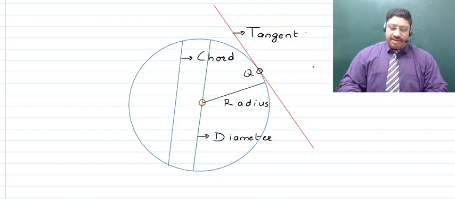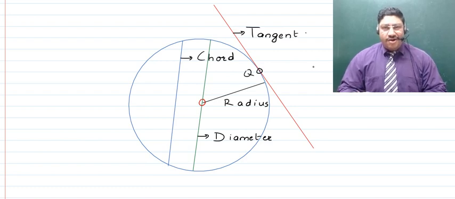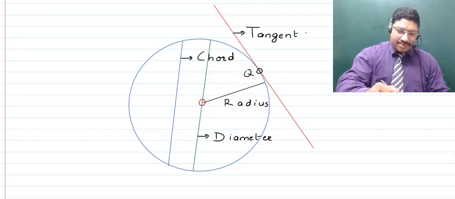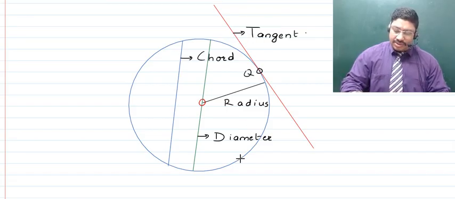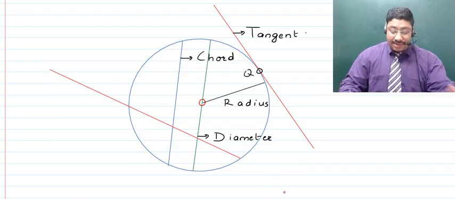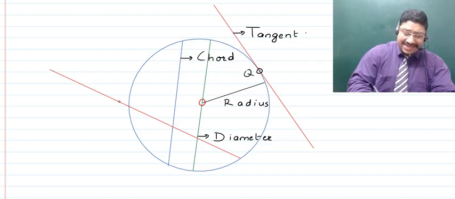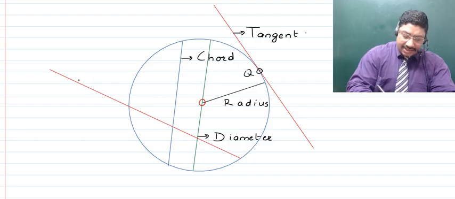Now children, further, can there be another straight line? If not, then tell me. Yes, there is going to be another straight line, and at this time we are going to make that straight line. So we have this straight line which is known as the secant, right? So this is a chord which has been extended even out of the circle. Such a straight line is known as what? It is known as a secant.